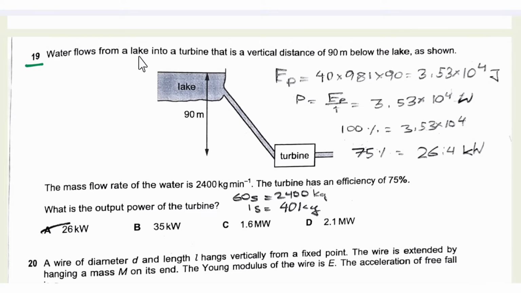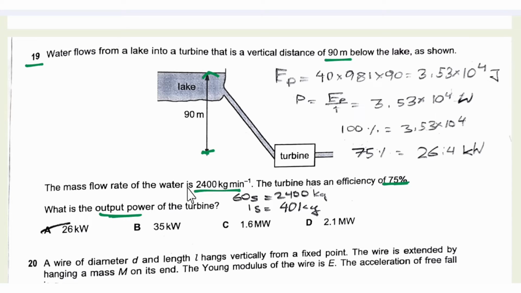19. Water flows from a lake into a turbine that is a vertical distance of 90 meter below the lake. So the distance is 90 meter. As shown, the mass flow rate of water is 2400 kg per minute. So this mass is for per minute. The turbine has an efficiency of 75%. What is the output power?